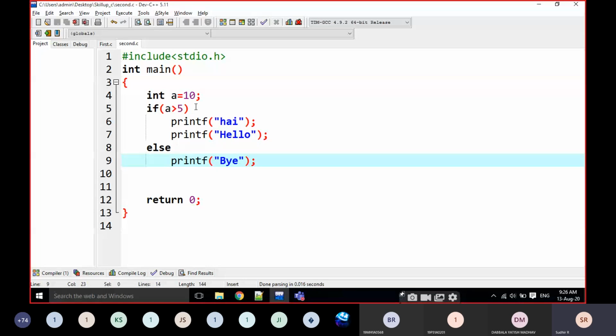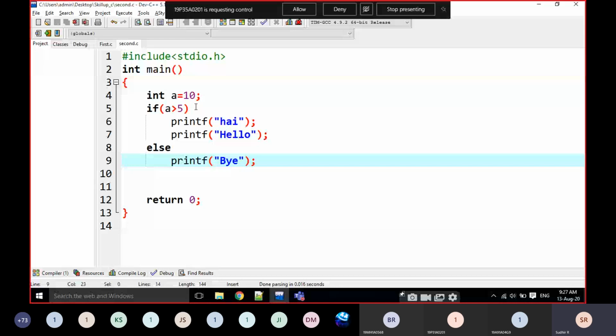Can anyone guess what is the output here? Don't execute in your systems, just guess the output, that's it, nothing else. Hi and hello. Any other outputs? Hi, hello, bye. Okay. The output is error.